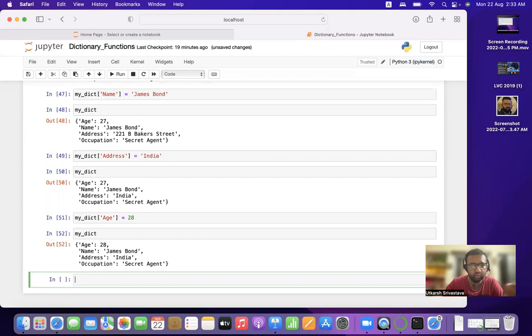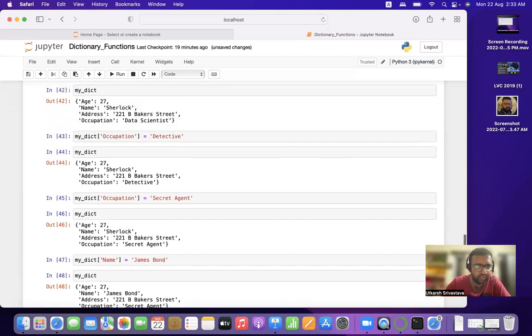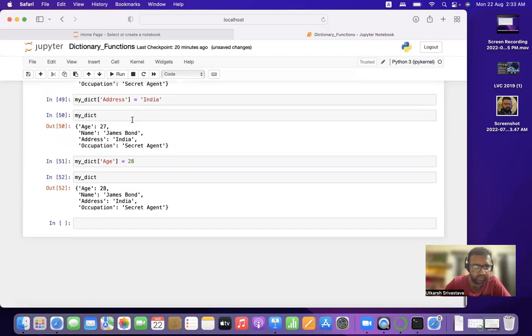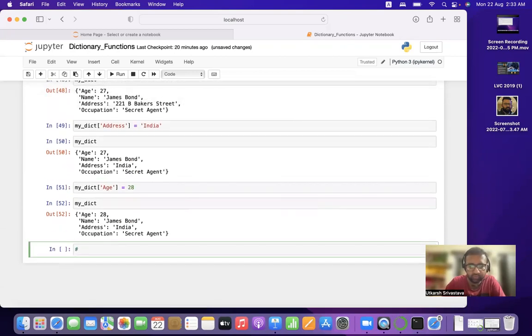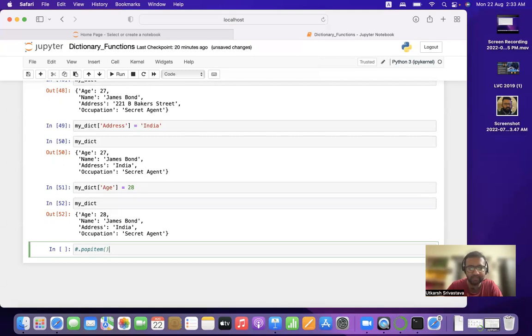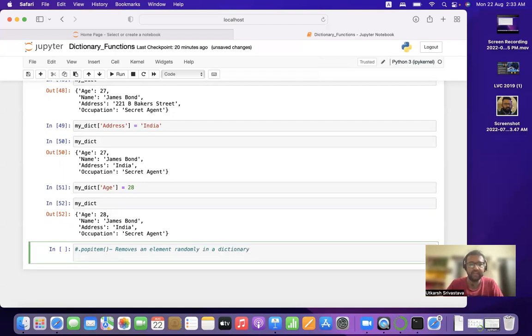And how do we remove data from a dictionary? We remove data using dot pop followed by the key name. Another technique to remove data is the popitem function of a dictionary. Now what popitem does is that it removes an element randomly in a dictionary.